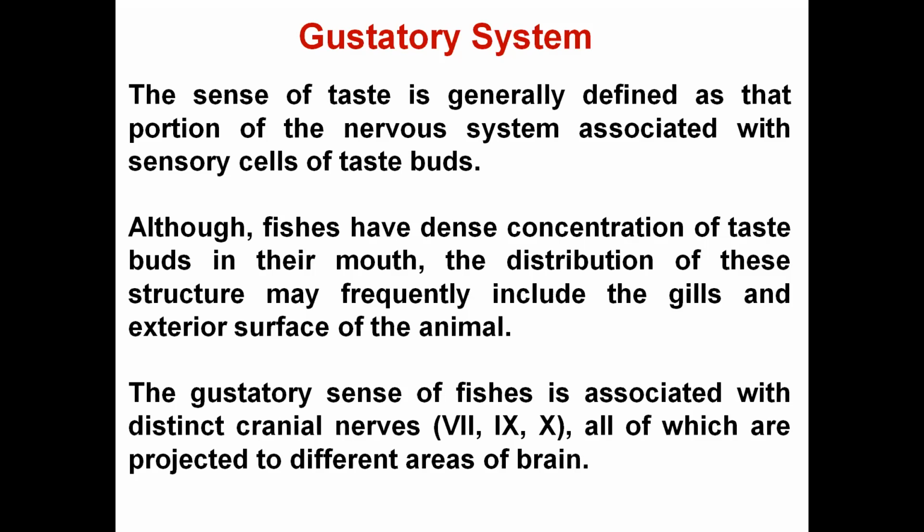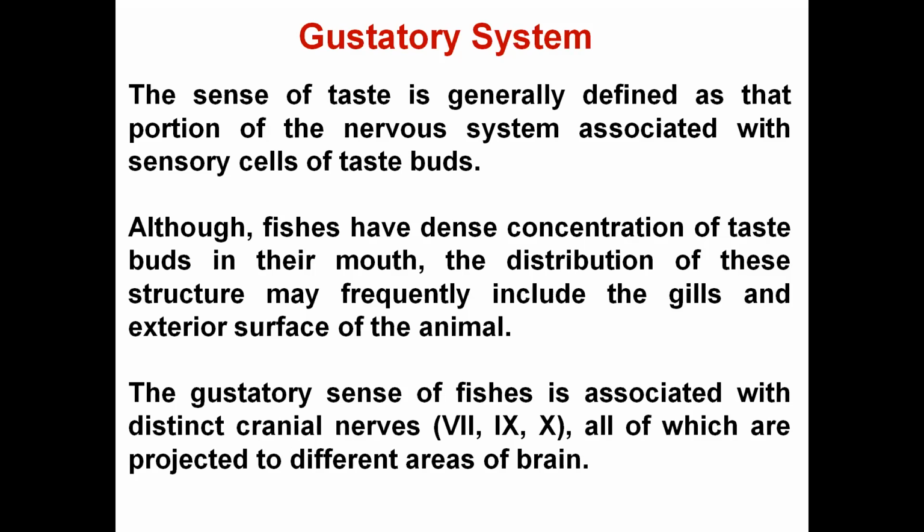फिश use to choose and take the food. Okay, so basically जो फिशेज में जो टेस्ट बड्स होती हैं, they are not only concentrated on the lips and the mouth, उनका डिस्ट्रीब्यूशन और भी जगह है, like on the gills also. Fishes have dense taste buds in their oral cavity. माउथ के अंदर है, but they are also distributed on gills and exterior surface, मतलब स्नाउट के आसपास भी they have the taste buds. And the gustatory sense of fishes is basically associated with three cranial nerves: the cranial nerve 7, the cranial nerve 9, and the cranial nerve 10.